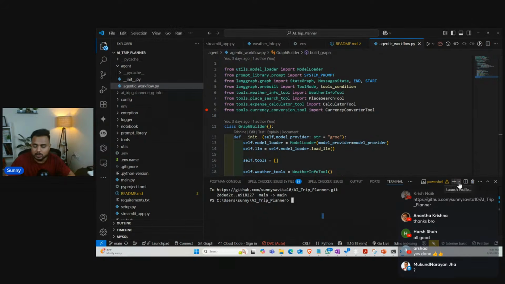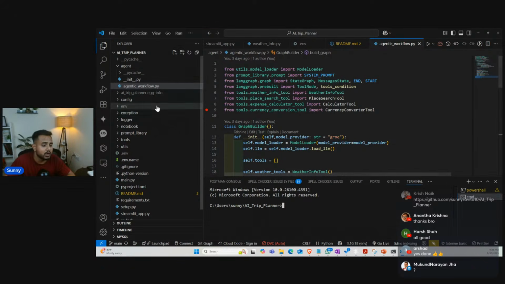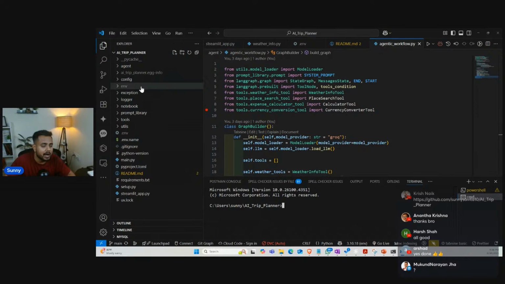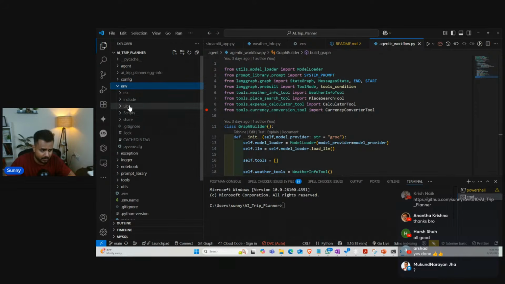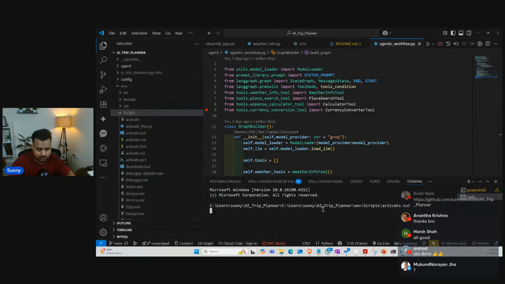Okay, so first of all, guys, I will have to activate my environment. So I'm going to open my command prompt. Now over the command prompt, I will copy the path of this environment. It is there inside the Scripts folder, and I'm going to copy this path. Then I'm going to clear my terminal.